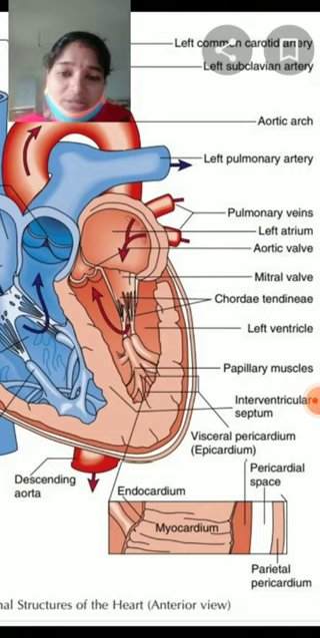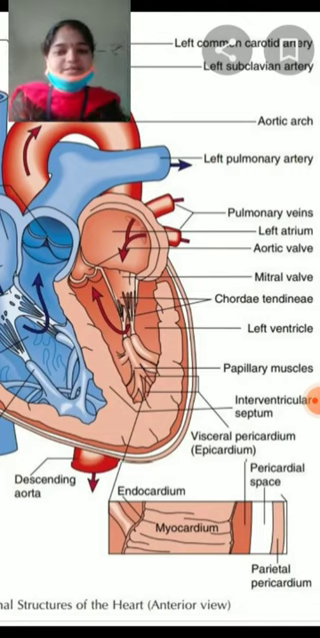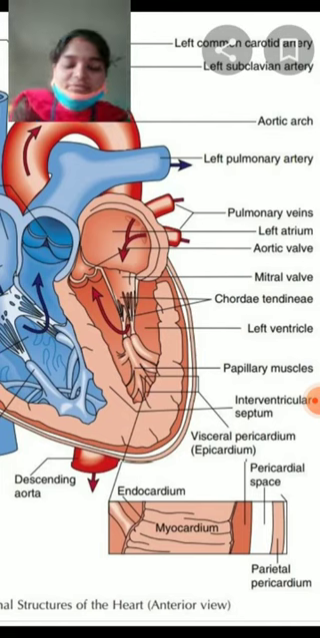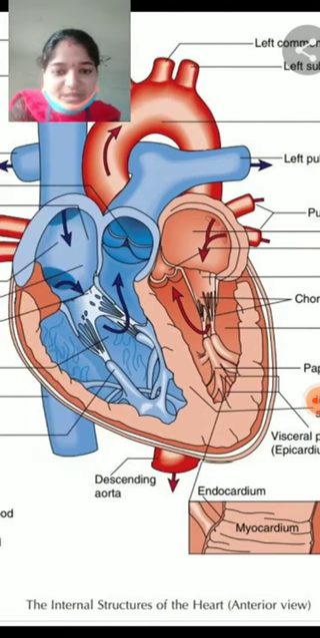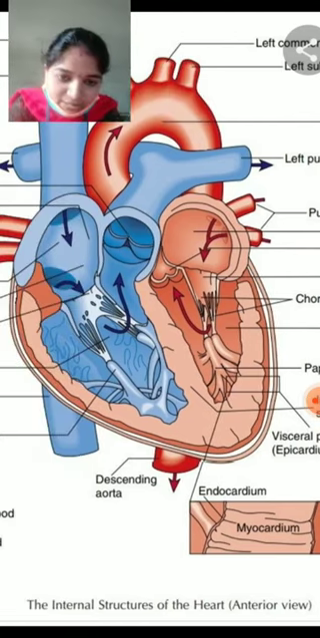Now see the inner surface. The inner surface of the ventricles is raised into muscular ridges.